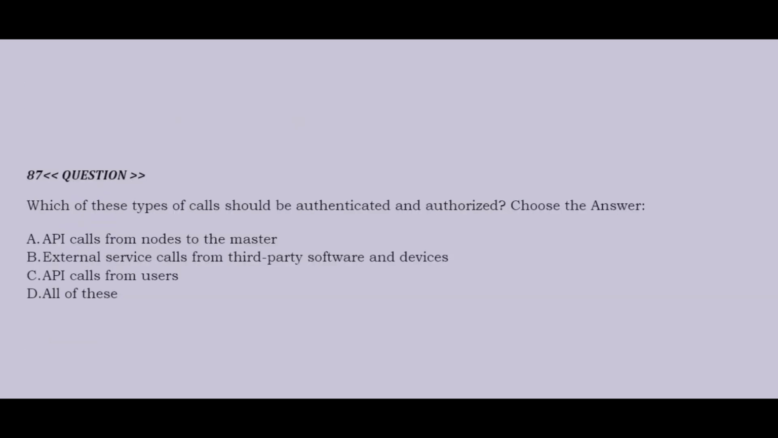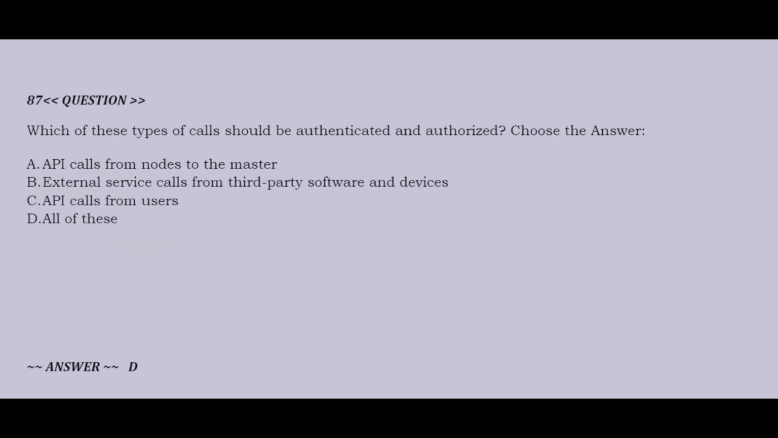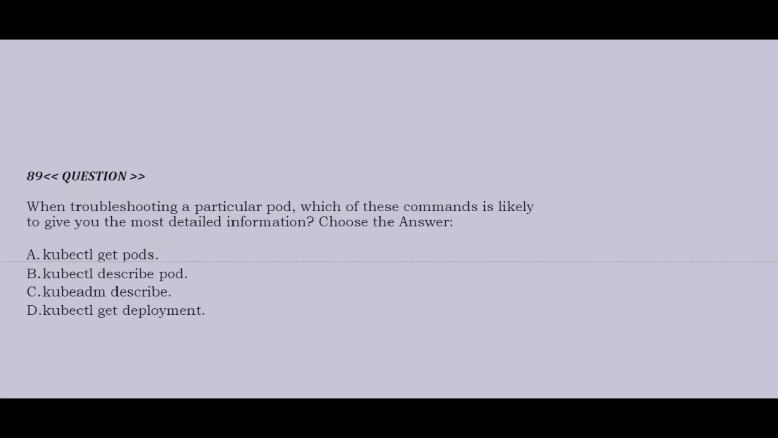Question is, which of these types of calls should be authenticated and authorized? Option A, API calls from nodes to the master. Option B, external service calls from third-party software and devices. Option C, API calls from users. Option D, all of these. Correct answer is option D.